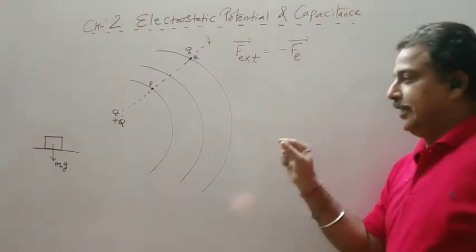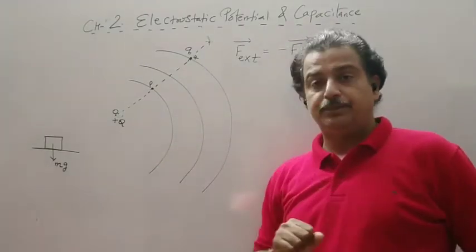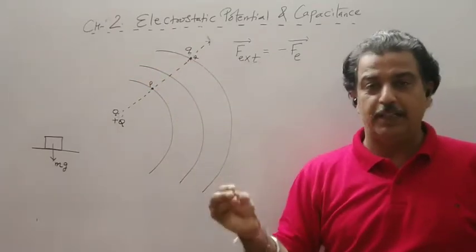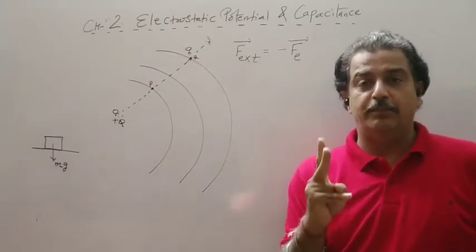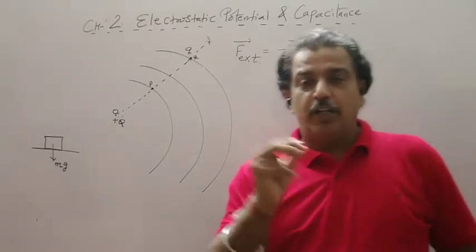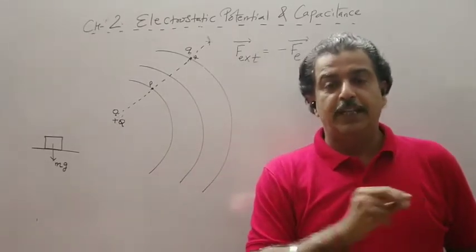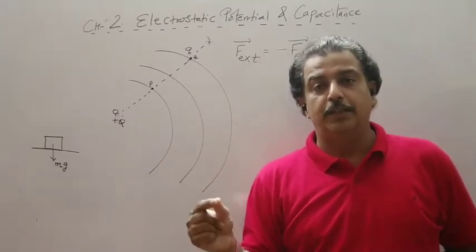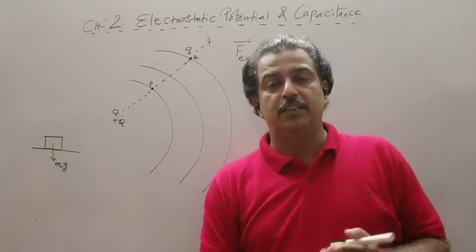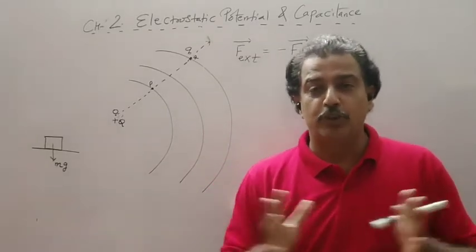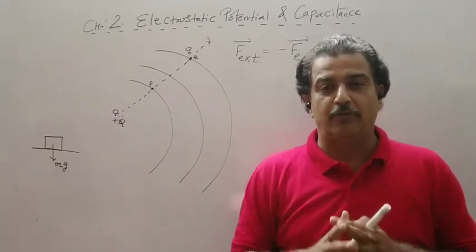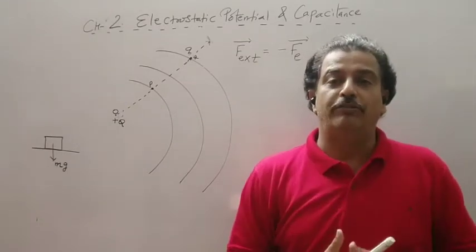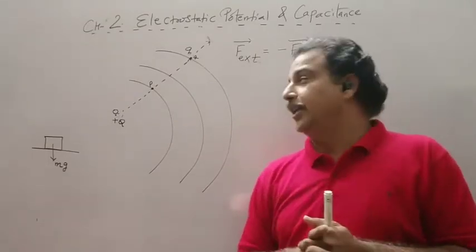So what are the assumptions? Remember, the first assumption, the source should be fixed by some unknown force. Later on we will see how it is fixed. Second assumption is that work should be done in such a way that the acceleration is zero. Work should be done against the electric field in such a way that the resultant force is zero. Now there is an electric force acting on the charge. So I will spend an equal amount of energy against the field.